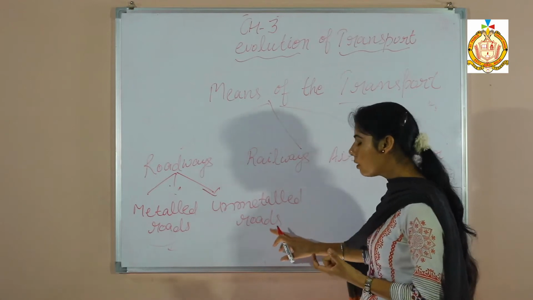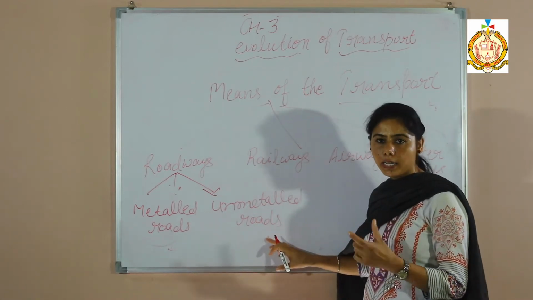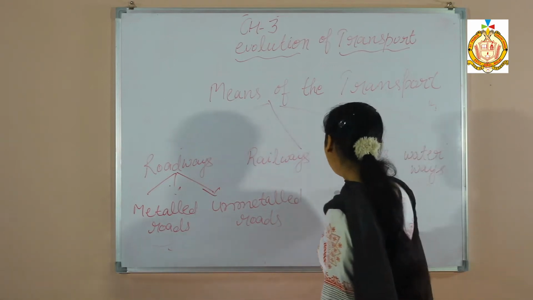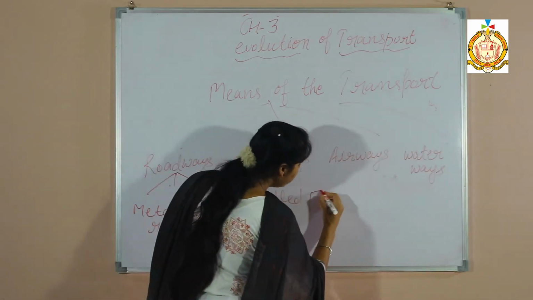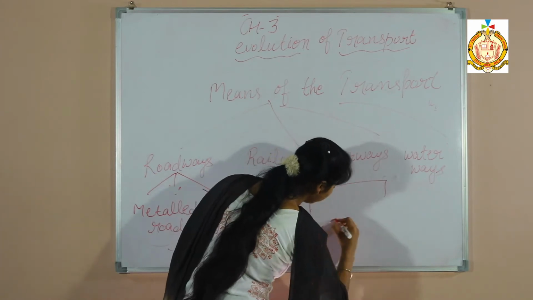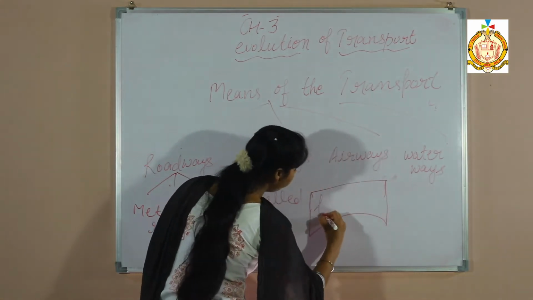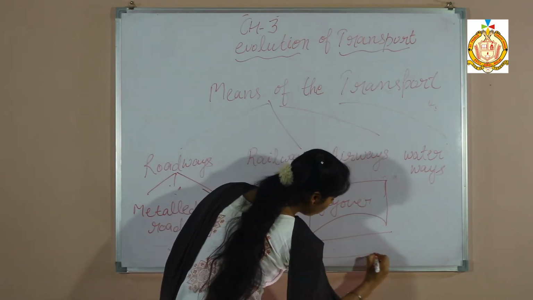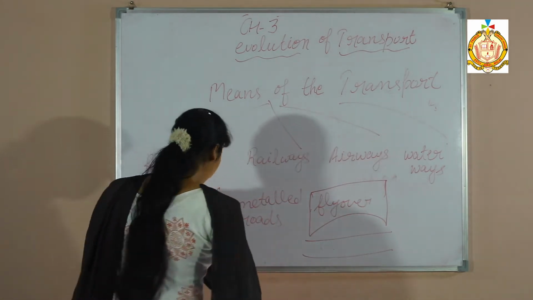And unmetalled roads are also known as kacha roads, that are made of sand, mud, etc. Raised roads are called flyovers and underground roads are known as underpaths or subways.